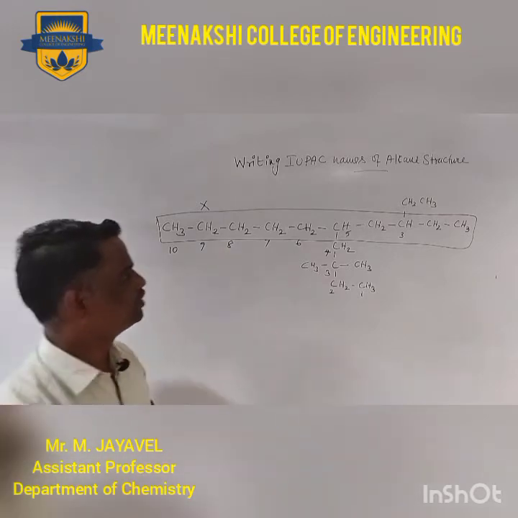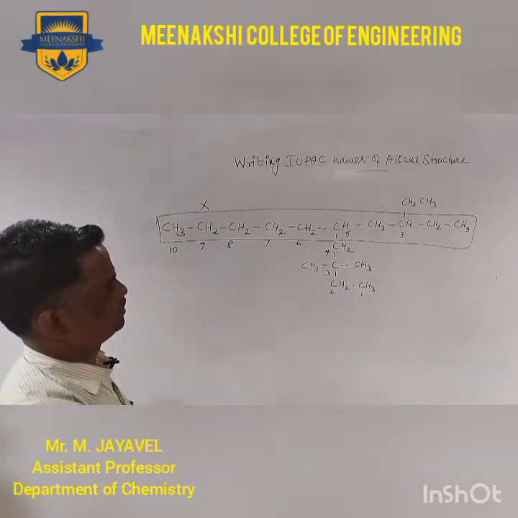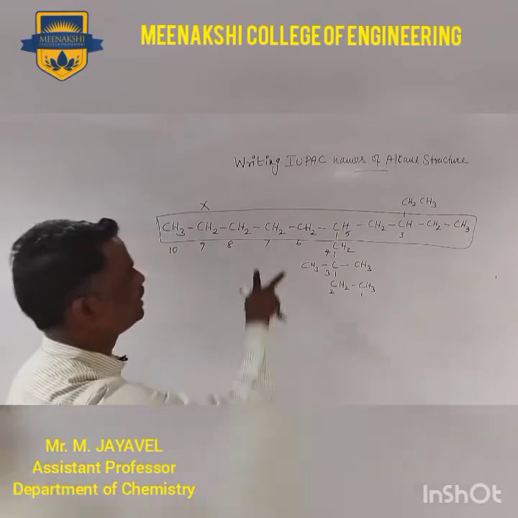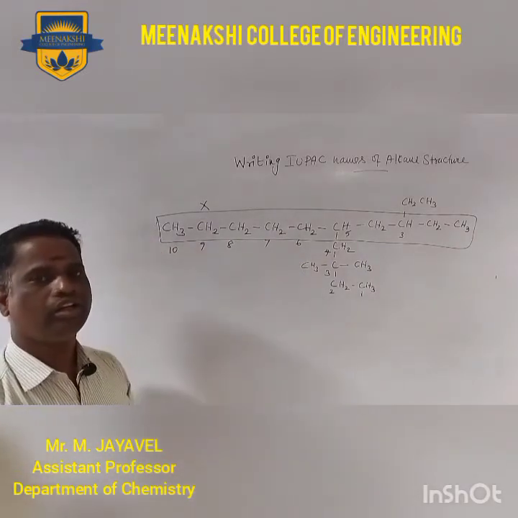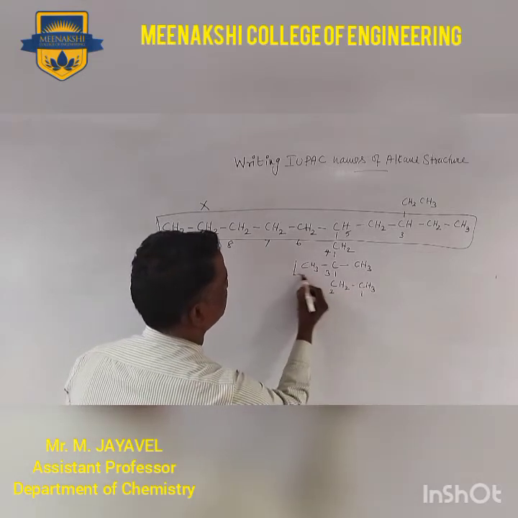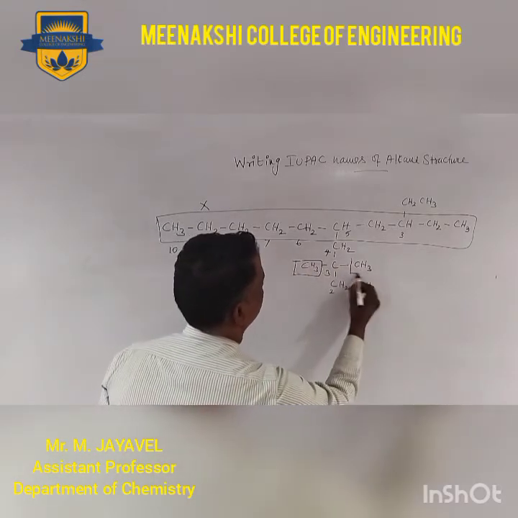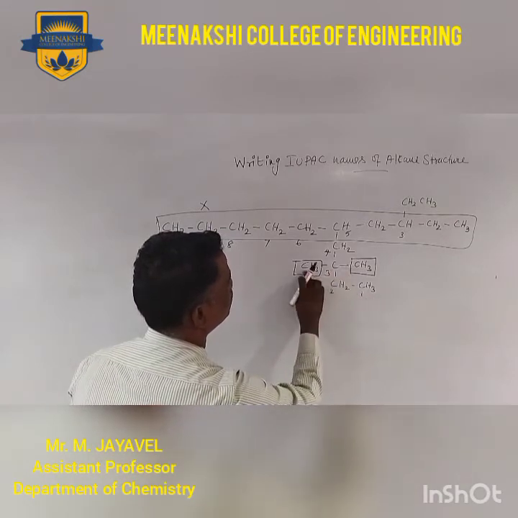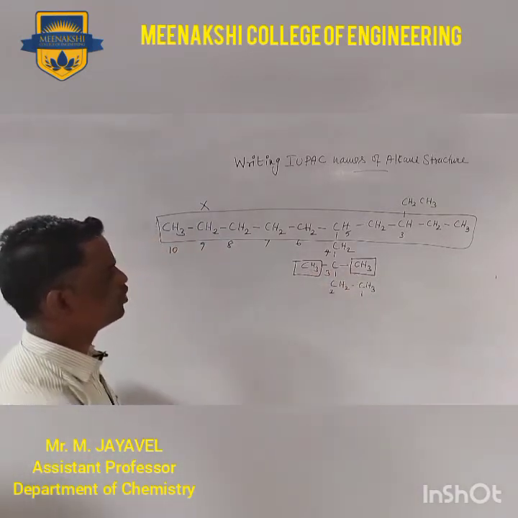You can see here in the previous way only 2 branches are present in the parent chain. In the second way there is a greater number of substituents present. You can see here 1, 2, 3. At the third carbon there are 2 methyl groups present.